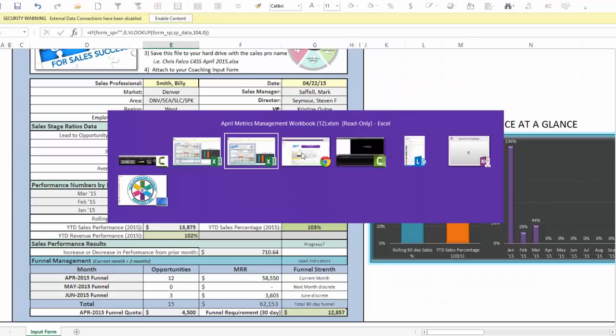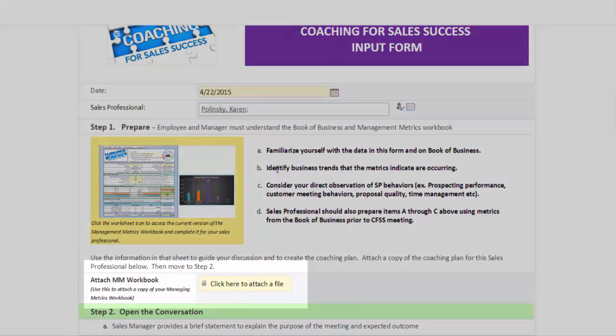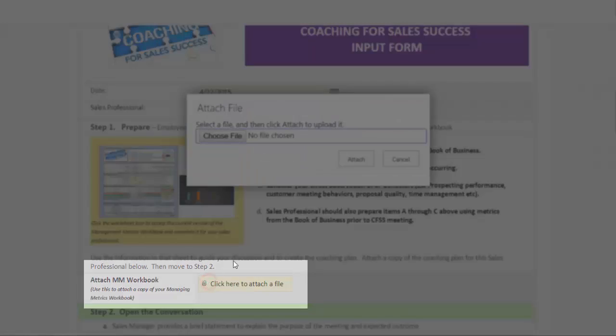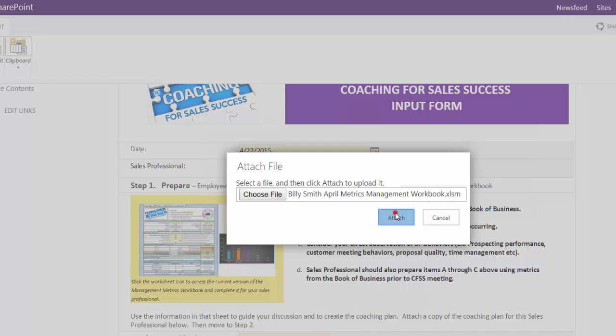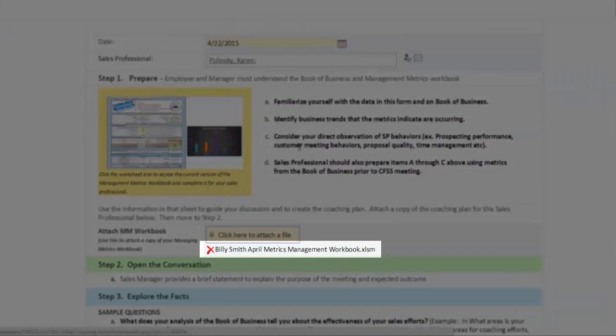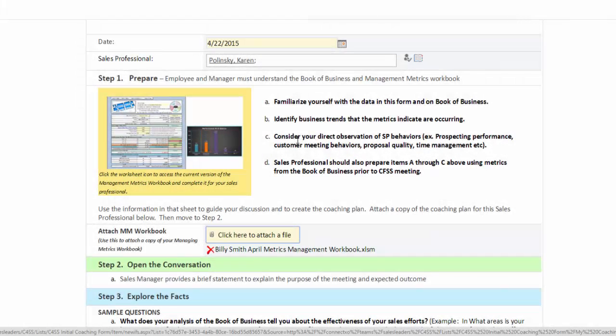and now I can go back to my form, and there's a spot right here to attach it. So when I click here, choose File, and now I have my Billy Smith Management Workbook. I attach that, and it will be there in the future if your manager, your director, VP, or Mindy wants to look at it. It's here up the chain for someone to look at the actual metrics that drove this coaching plan.